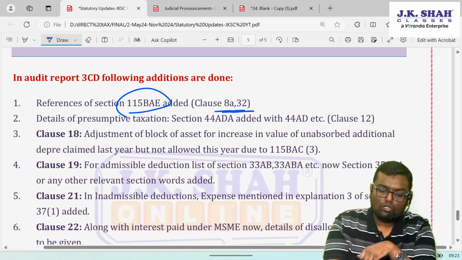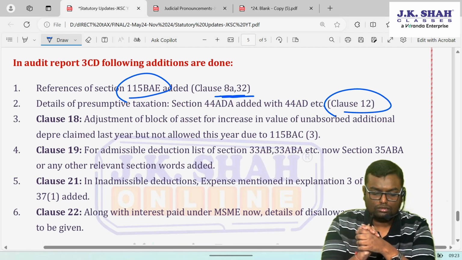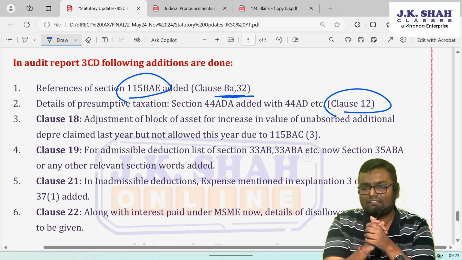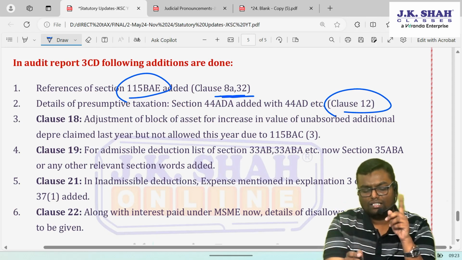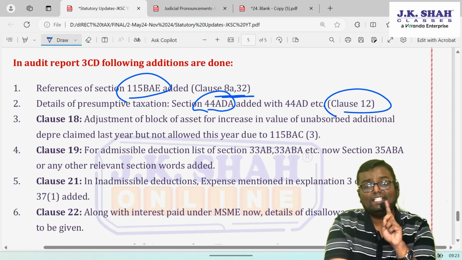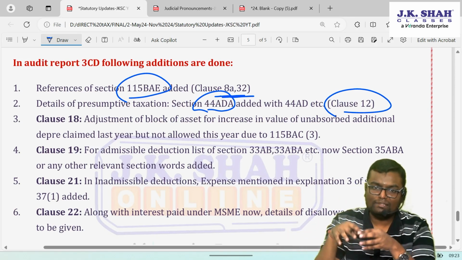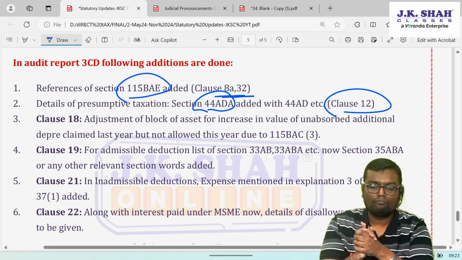Then, in clause 12 of 3CD, where they are asking whether the assessee has declared any income under 44AD, 44B, 44BB, etc., the reference of 44ADA was missed out. Now it has been rectified and it is added.